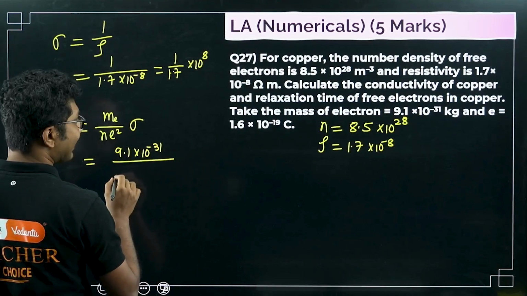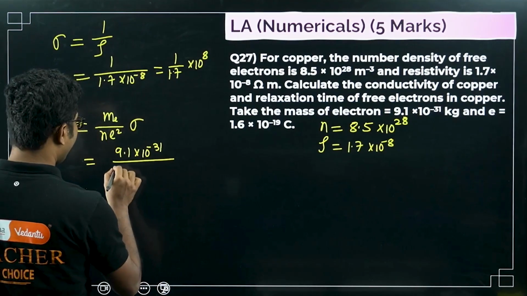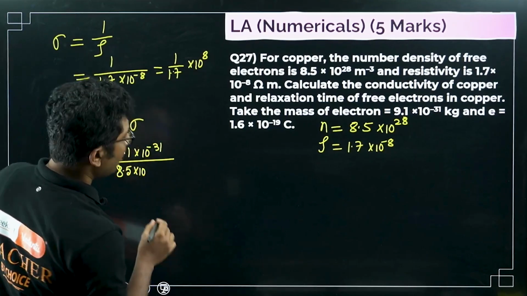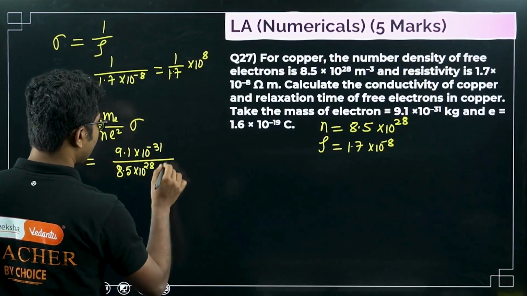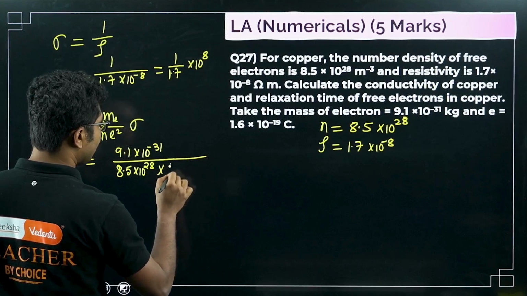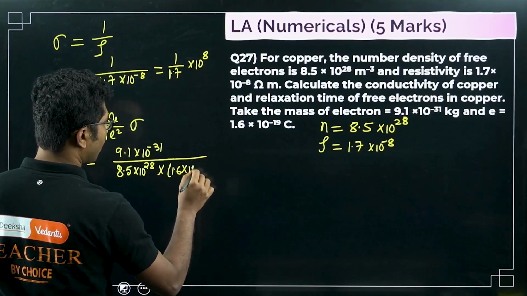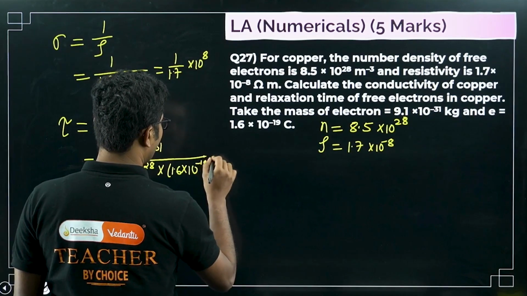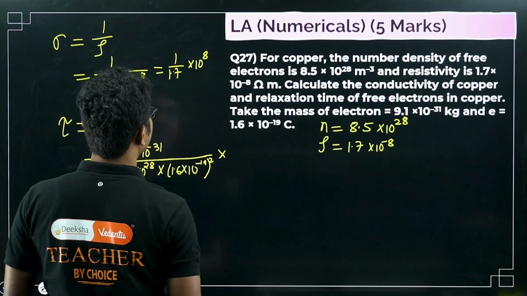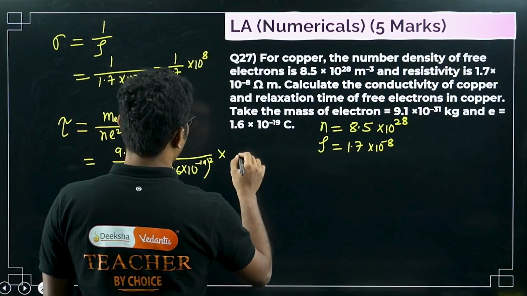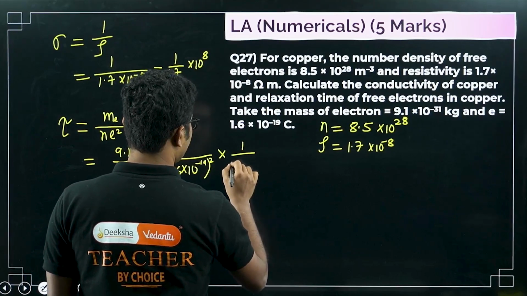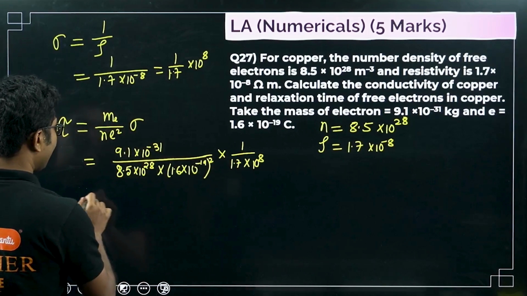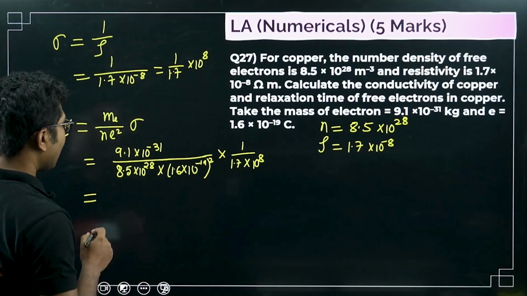What is n? n is given here, 8.5 times 10 to the power of 28. e square is 1.6 times 10 to the power of minus 19 whole square, times sigma. Sigma is 1 by 1.7 times 10 to the power of 8. Now you can calculate this value and get the exact answer.